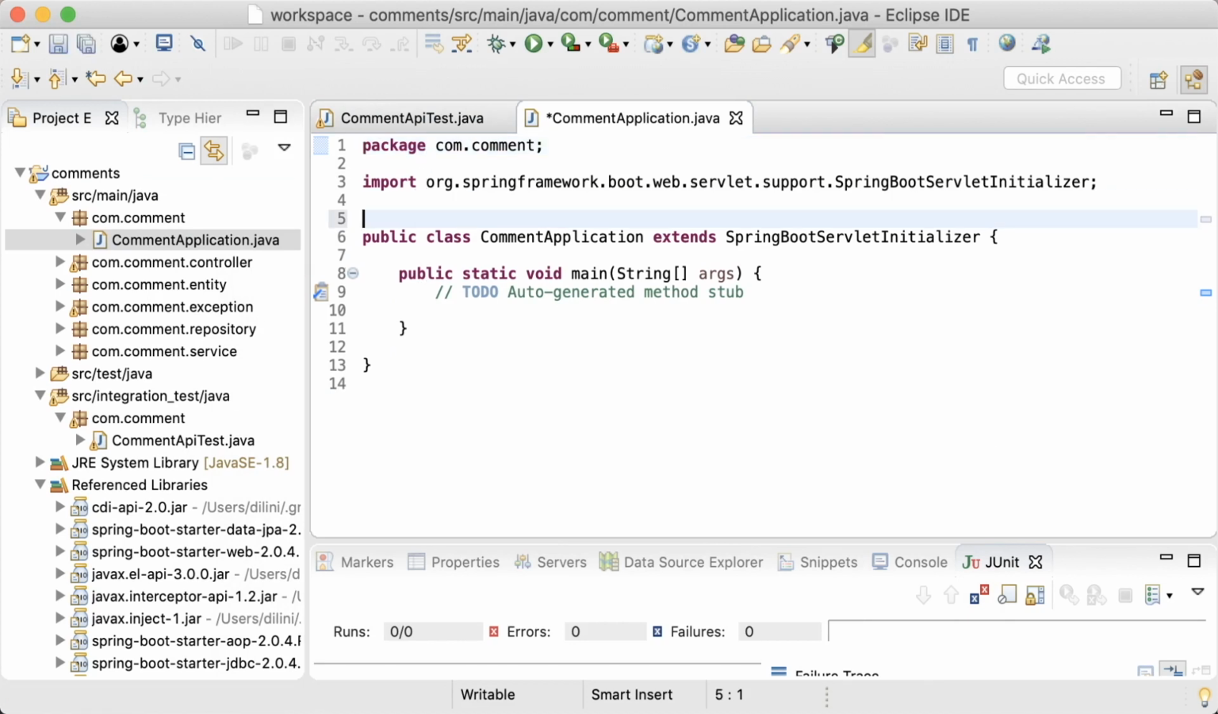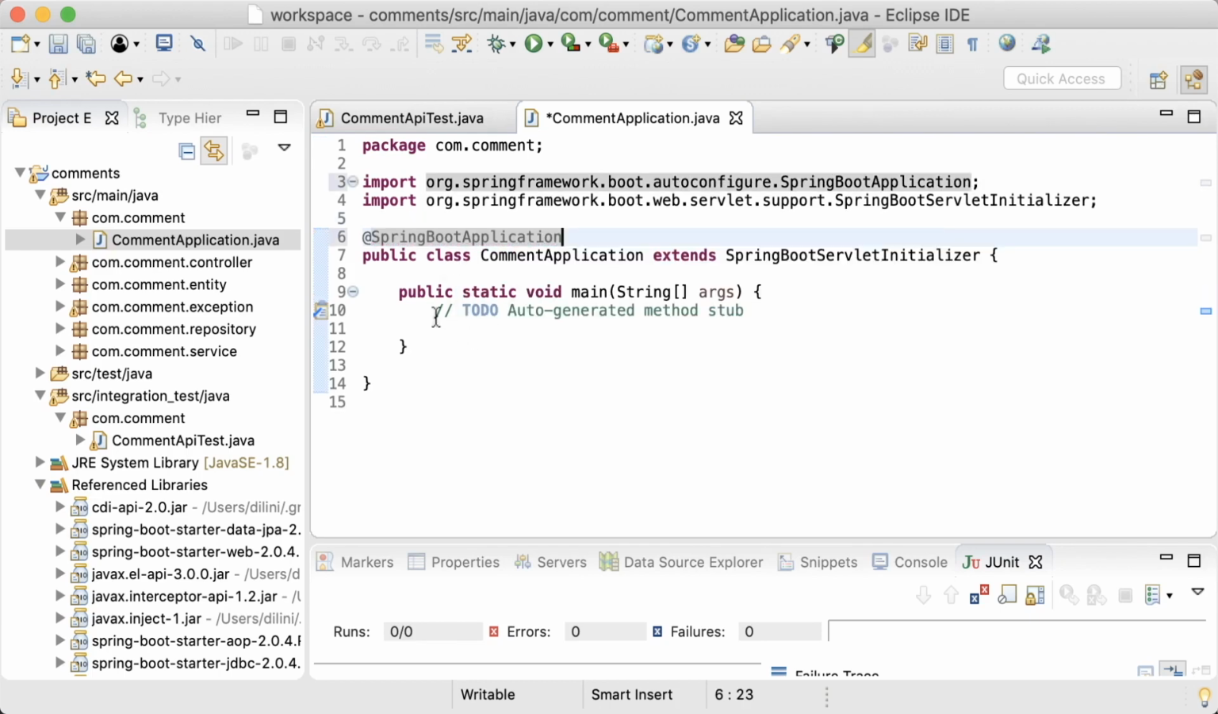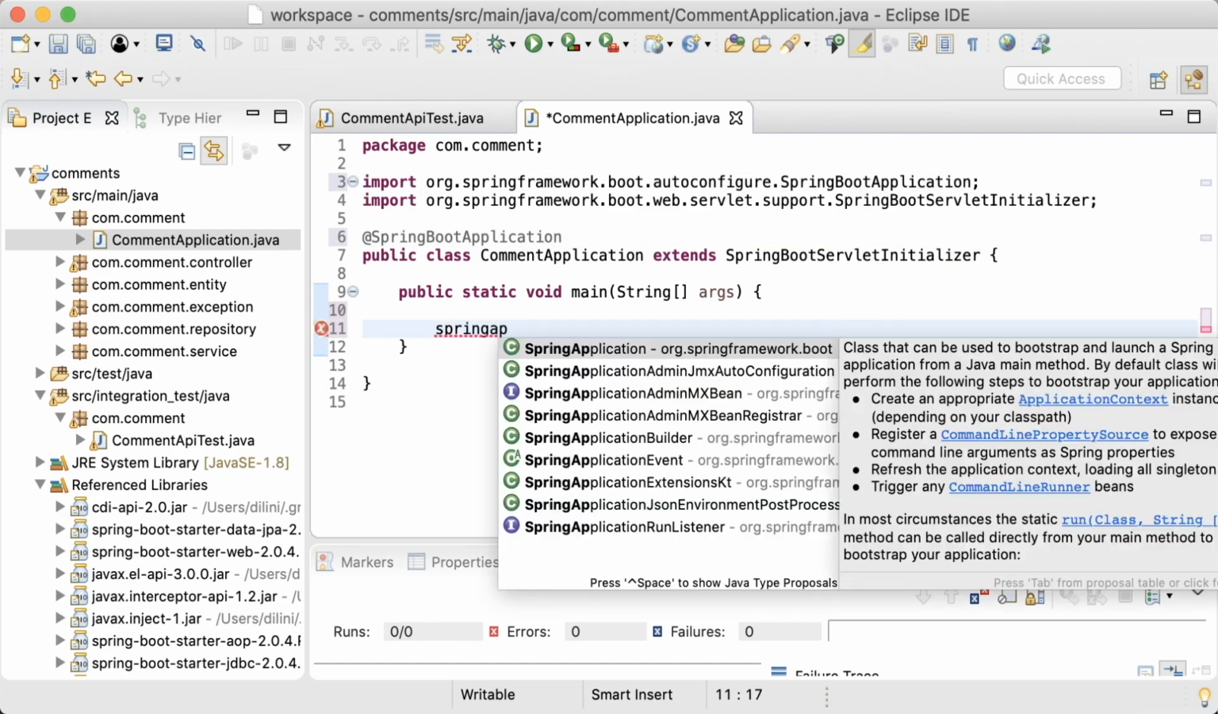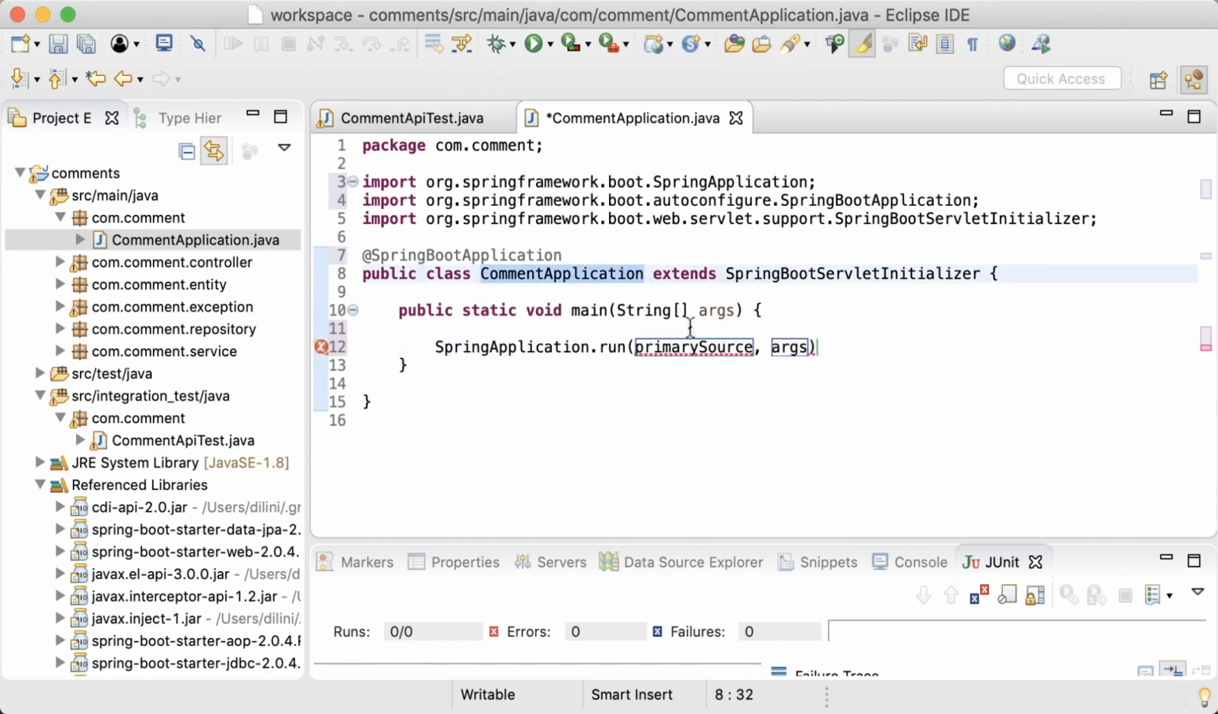Adding the Spring Boot Application annotation to this class. Now I'm calling the static run method of the SpringApplication class, passing in the main class and args.